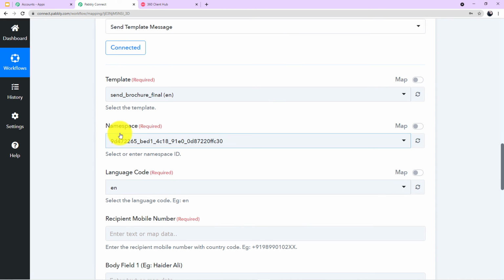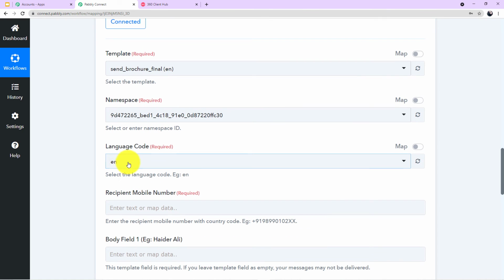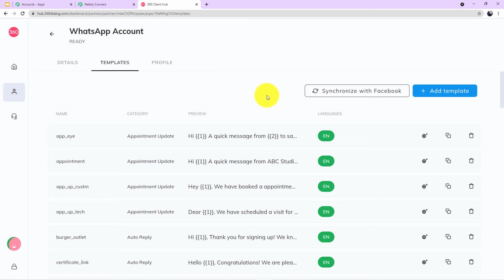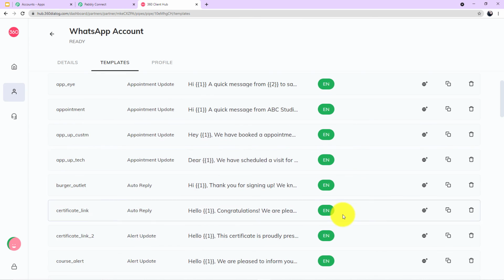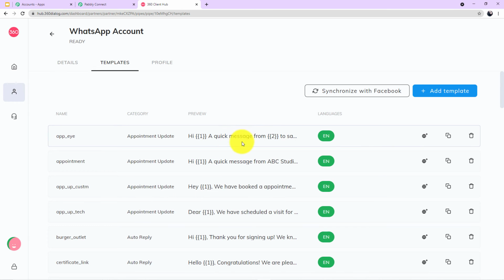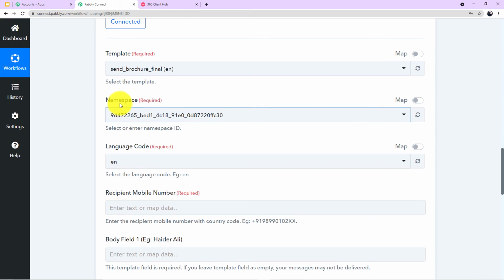Now for these 2 fields, namespace and language code, you don't have to do anything. These 2 fields will automatically be filled up. Here in the language code, it is written EN. Guys, EN is the code for English. If I show it to you here in my 360 dialog account, under the language section, you can see EN written everywhere. So this shows that all our templates are in the English language and EN is the code for English. So you need not do anything about these 2 fields.